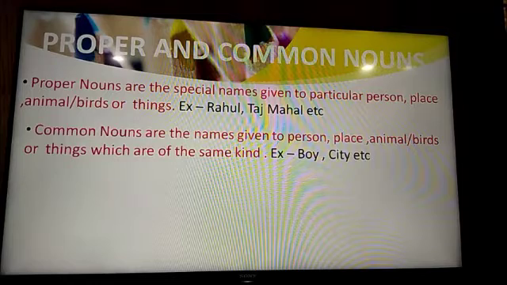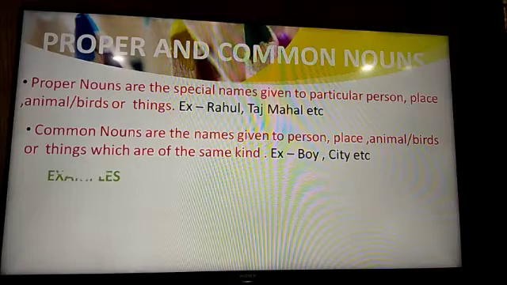Common nouns are the name given to person, place, animal, birds or things which are of the same kind. For example, boy, city, etc. So when we are talking about someone which are of the same kind, we say a common name, that is a boy, a girl, a city, a cat. These are called common nouns.